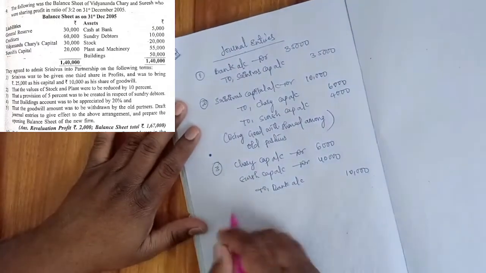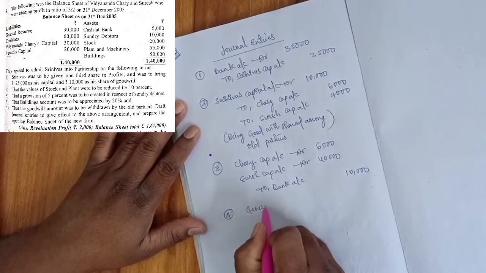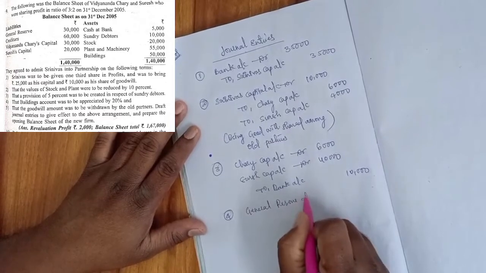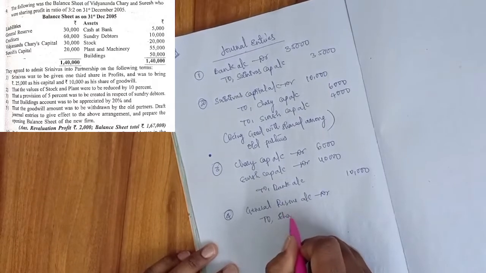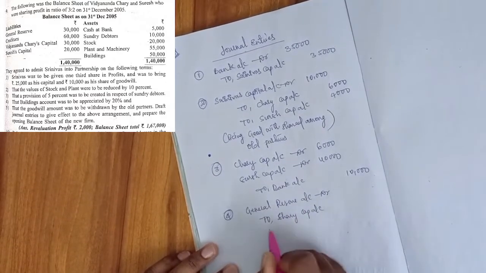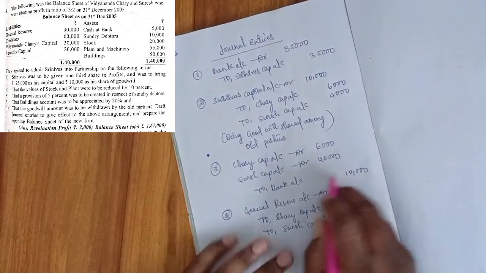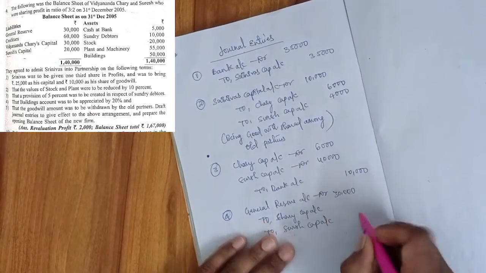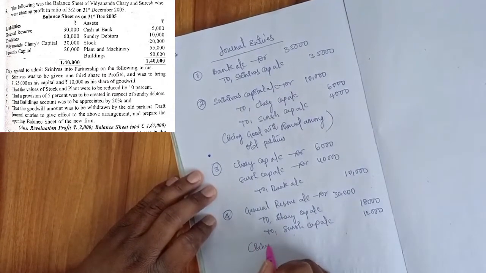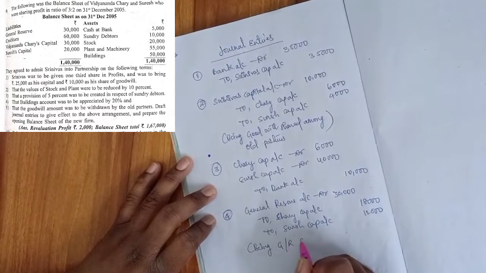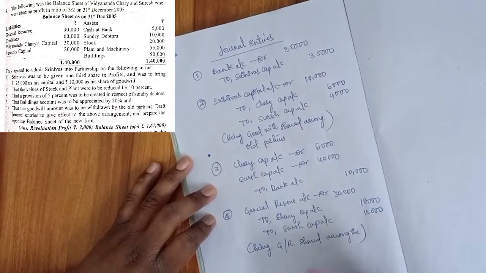Now the fourth entry, sharing of the general reserve: general reserve account debit, to Chari capital account, to Suresh capital account. 30,000, with 18,000 for Chari and 12,000 for Suresh. Being general reserve shared among the partners.